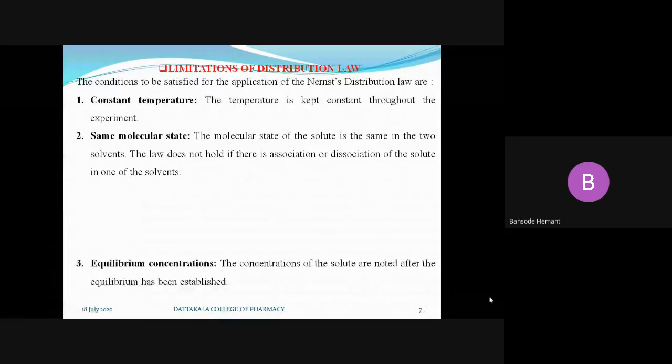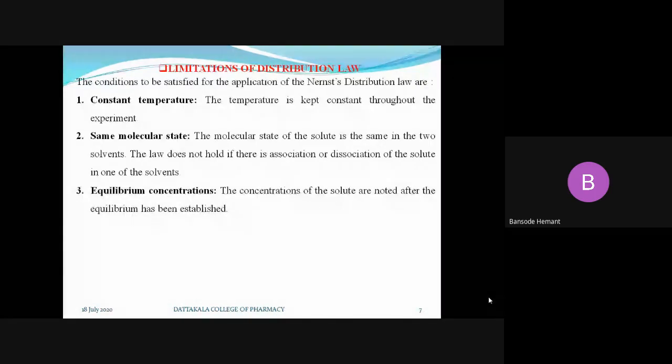Third is the equilibrium concentration. We have to withdraw the concentration for analysis from the experiment at equilibrium conditions only. We have to determine the concentration at equilibrium only.